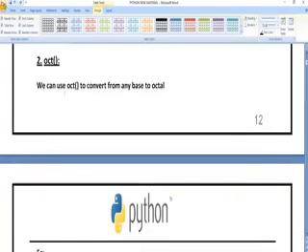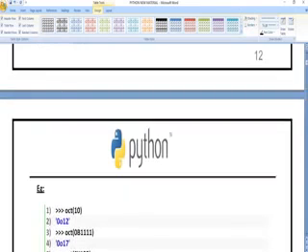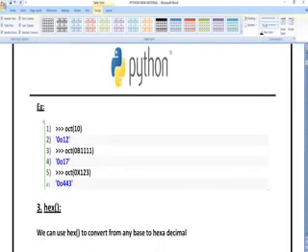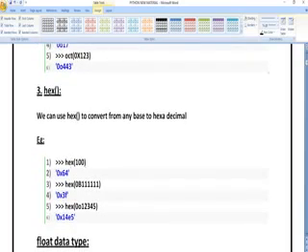Next, oct: whatever value you give, it is going to give the octal number. So oct of 10 gives 0o12, which is an octal number. And hex of 100 gives the hexadecimal number for 100.